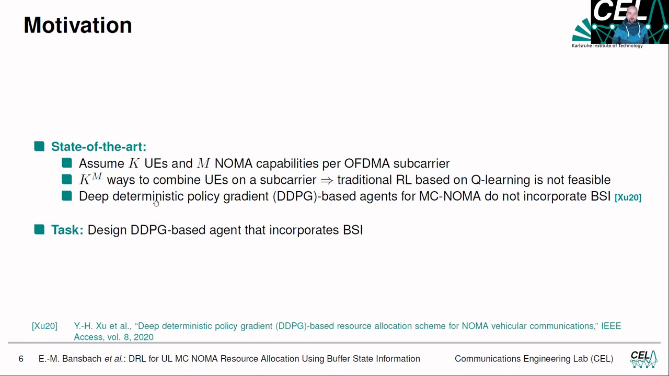As introduced before, we can use a deep deterministic policy gradient to learn an agent for the MC NOMA scenario, which was already done by this paper over here. However, they didn't incorporate buffer state information. So our task was to take this work and extend it by the buffer state information, which we have proven to be beneficial, and then check whether the incorporation of buffer state information improved the agents or not.